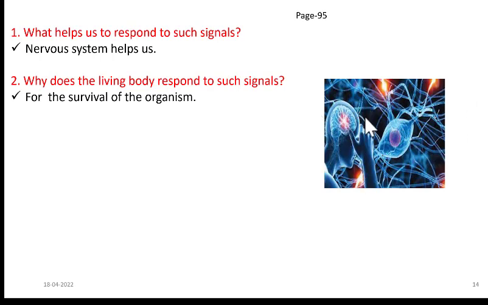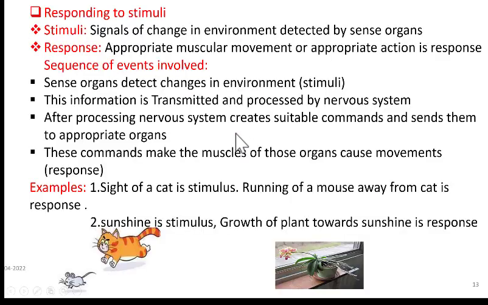How does a nervous system look is given in this picture. You can see it looks like a complicated network of threads, right? Now the second question is, why does the living body respond to such signals? Why should we respond? It is for our survival. So the answer is for the survival of the organism. In the case of the rat, it ran away from the cat to protect itself from the attack of the cat.